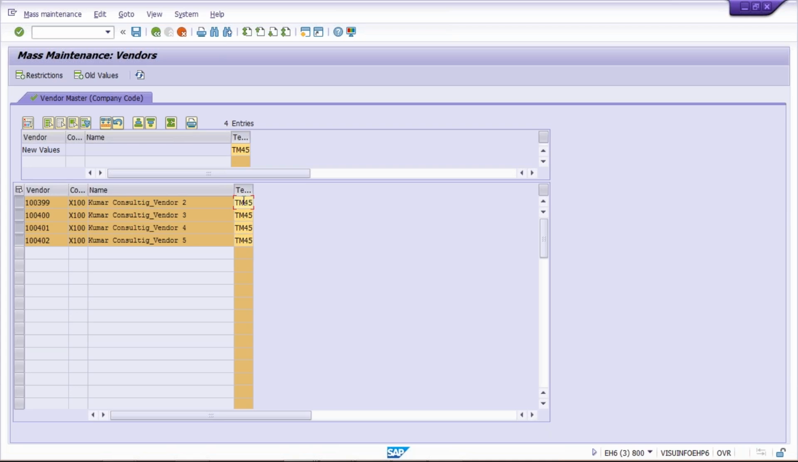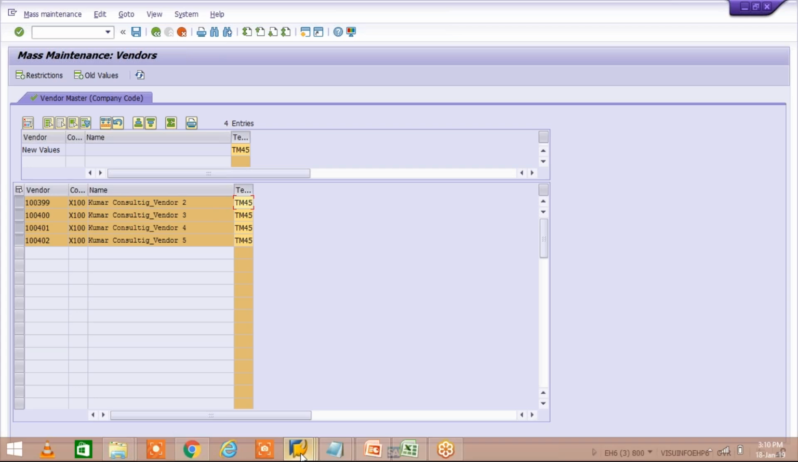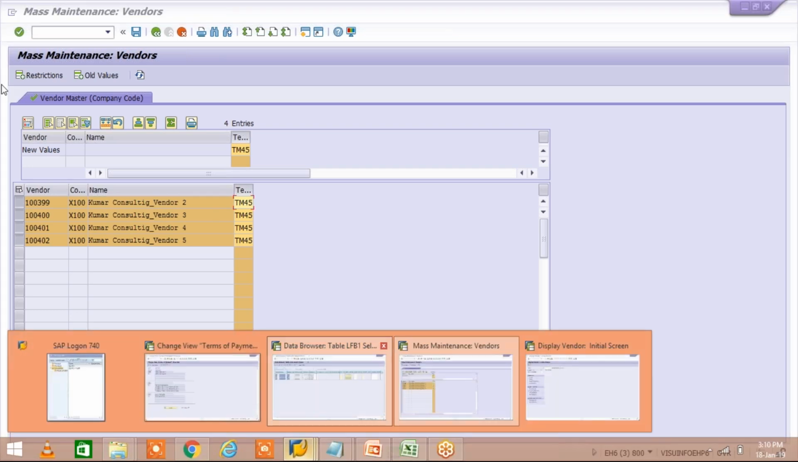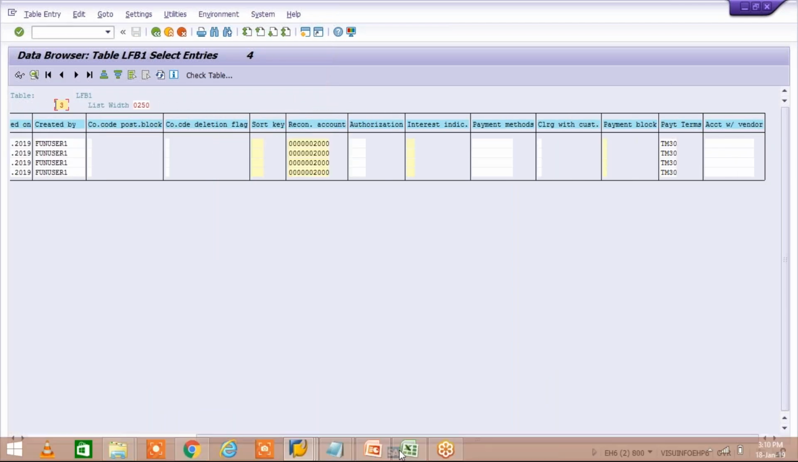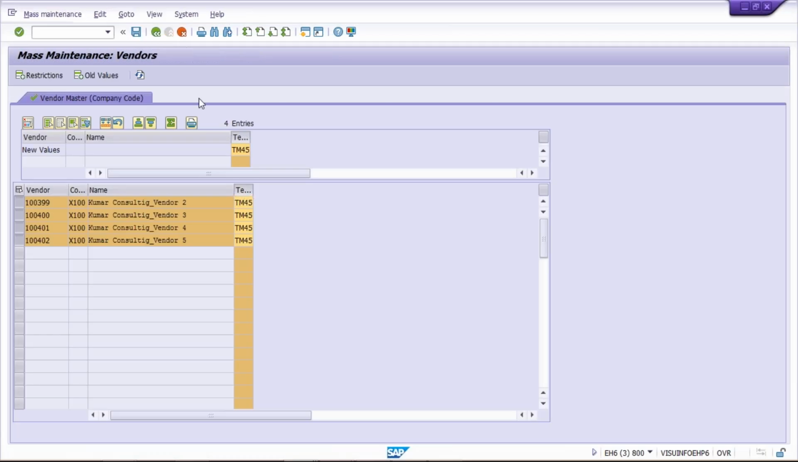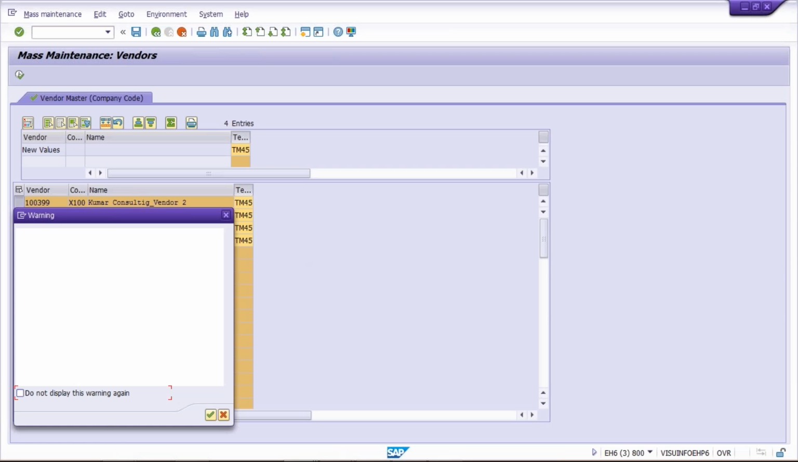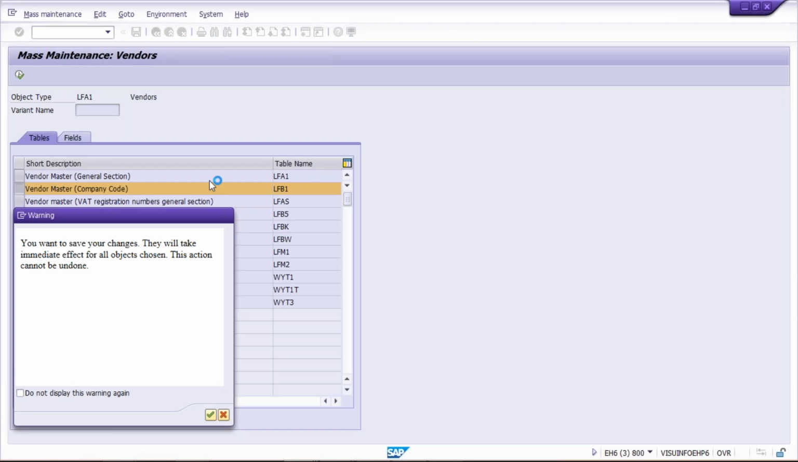TM45 has been updated. Now what next? You need to save it. Until you click here on save, these changes are not going to be applicable. You can see here, click on refresh and just come here, still TM30 itself. Why? Because the changes have not been saved yet. So we are going to save these changes. Okay, just press enter so that the changes are applied against all the vendor master. It will take hardly a few seconds.